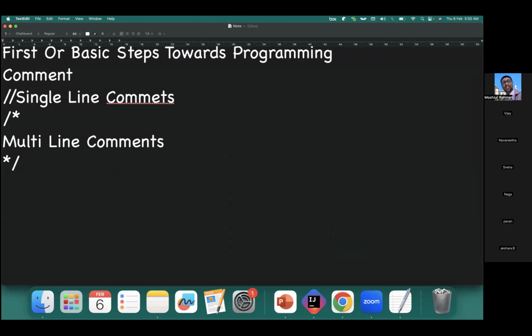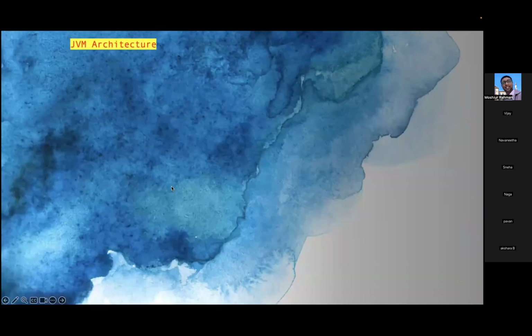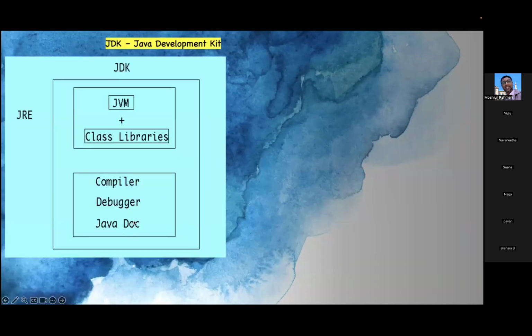Now let us use Java doc comment. What does it mean by Java doc comment? It is nothing but basically Java doc. When I say Java doc, it is a tool. You see, right? It is a tool. In the hierarchy, we have seen this terminology. So you see, Java doc.